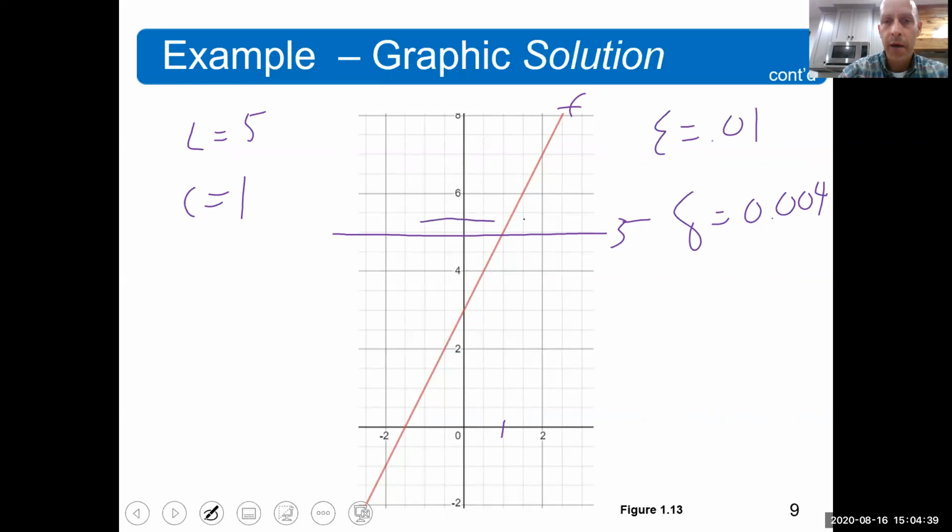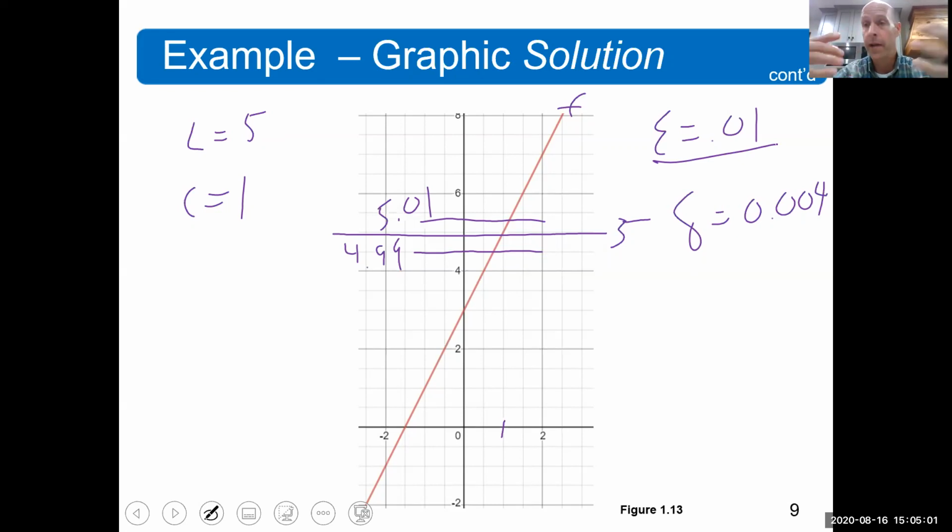This band up here would be 5.01, and then this band right here would be 4.99. Now, when you challenged me and said epsilon is 0.01, basically what you're saying is, I don't believe you that the limit is 5.